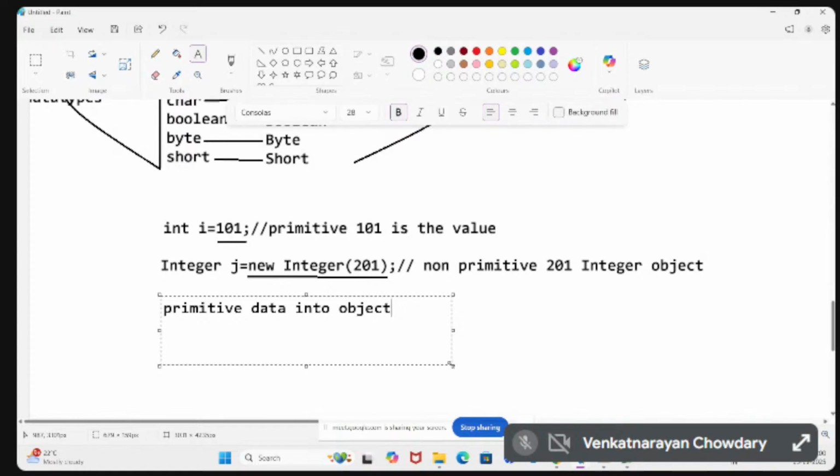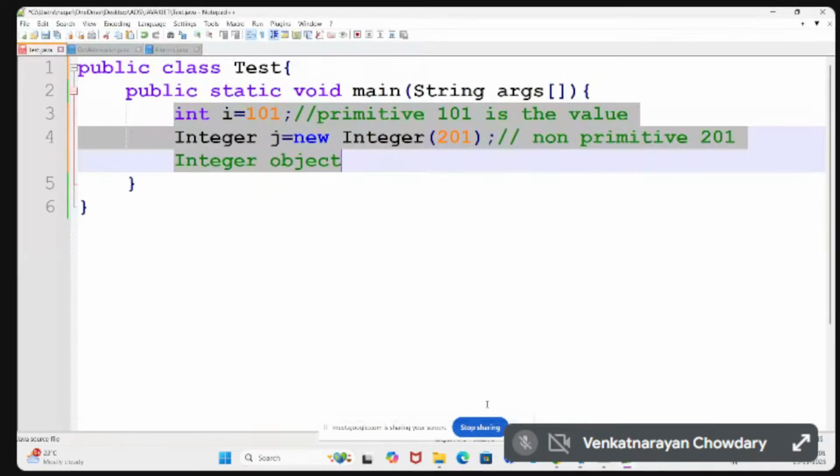This is the usage of the wrapper classes. We can convert primitive data into objects, so we can represent primitive values in object-oriented programming. For that reason, the wrapper classes were invented.